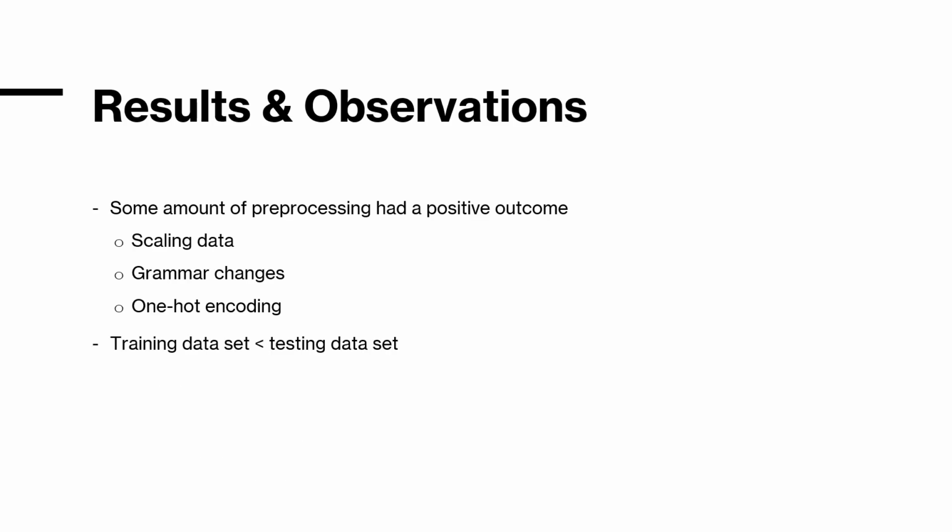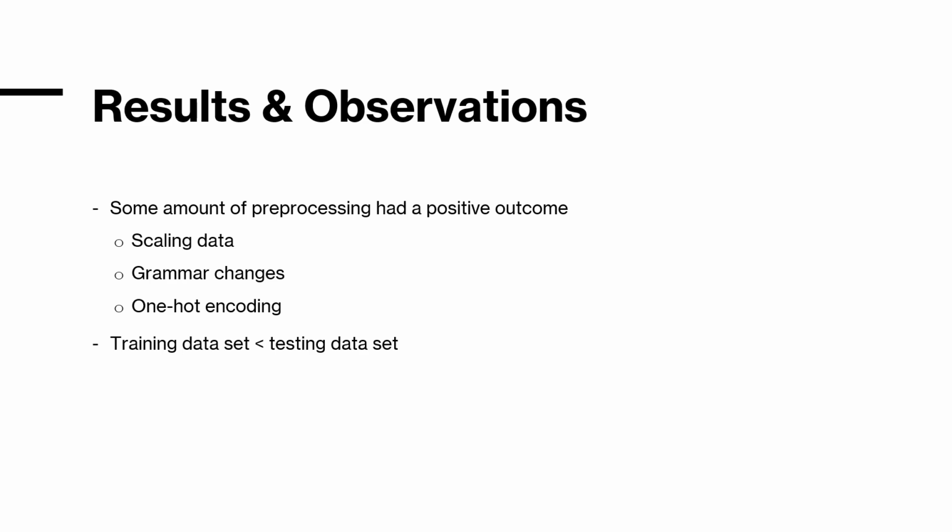So finally, coming over to our results and observations. As we've seen before, some of the pre-processing that we've done has had some positive effects. Like when the very first time we ran these without any sort of pre-processing, like scaling, or not doing one hot encoding and going with label encoding, we had our Kaggle predictions around 75 to 76%. But then after these, it did work. But as we saw, a lot of it didn't work. Maybe our approaches were not right. Further exploration is warranted for these.